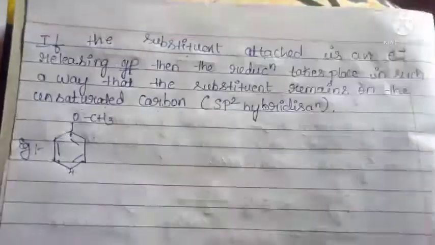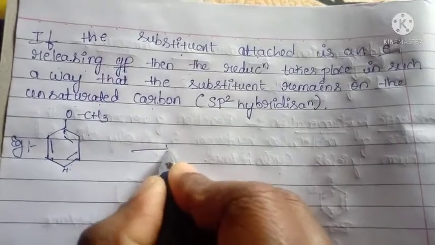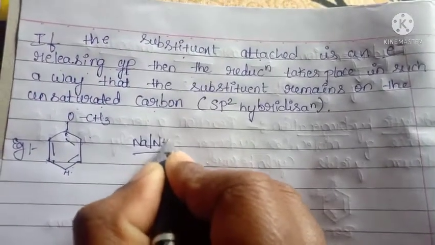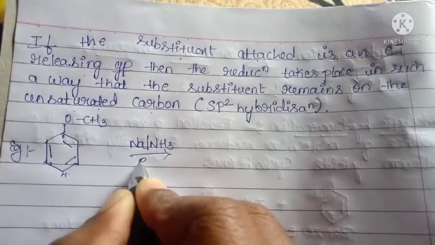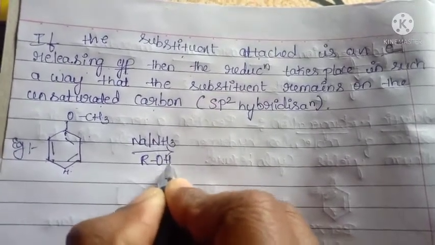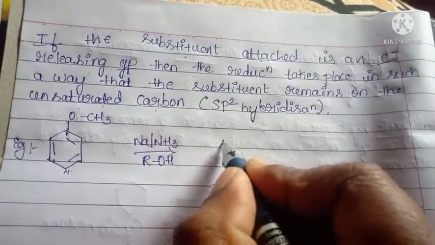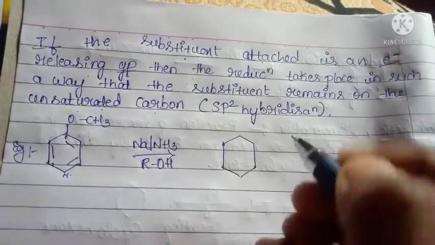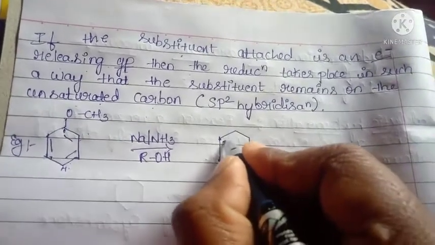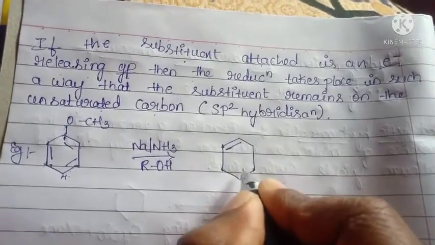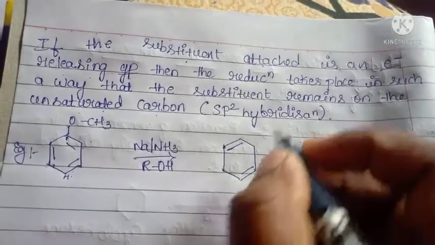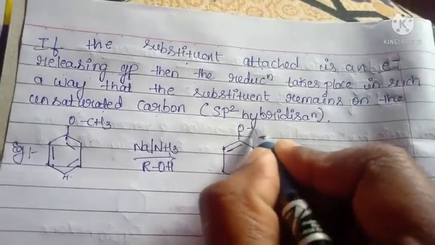Okay, here this is sodium metal in the presence of ammonia, ROH. It gives, here, this will be like this, and this will be also like this, OCH3.